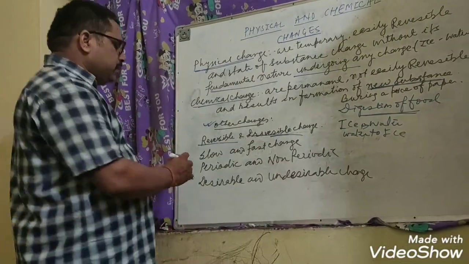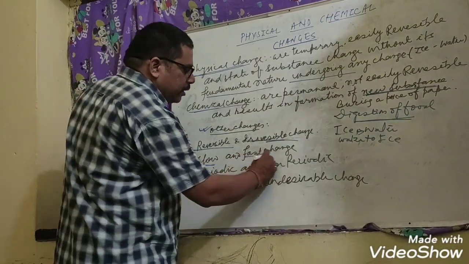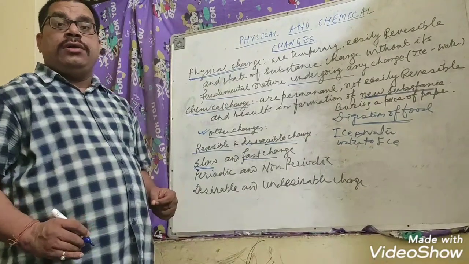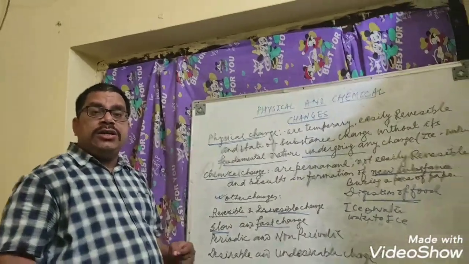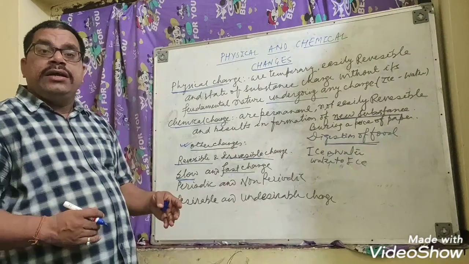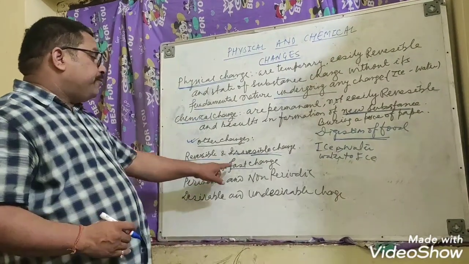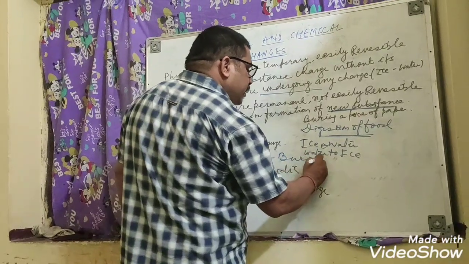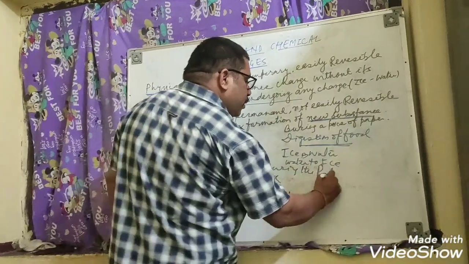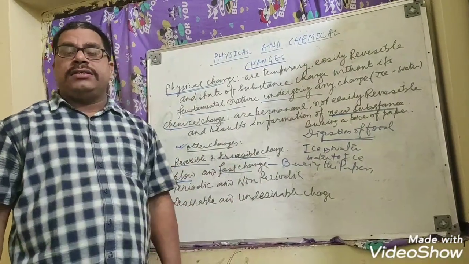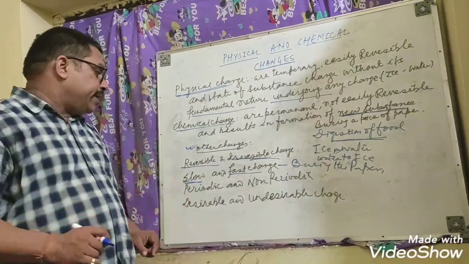Slow and fast change, dear children. What is a slow change? Growing of a tree is a slow change. Changing of the season takes time. But fast change is burning the paper or a volcanic eruption. These come under fast change. It takes place within a few seconds.